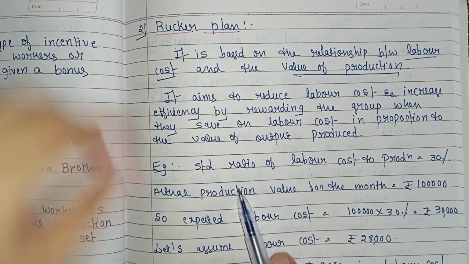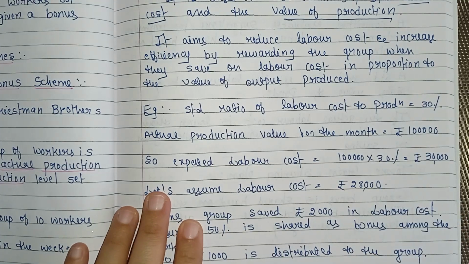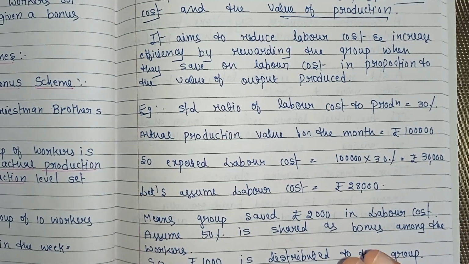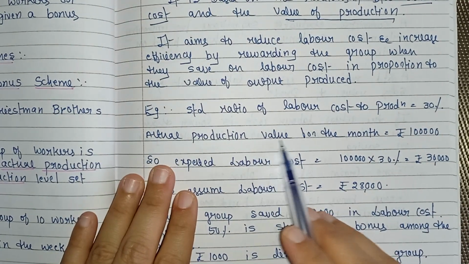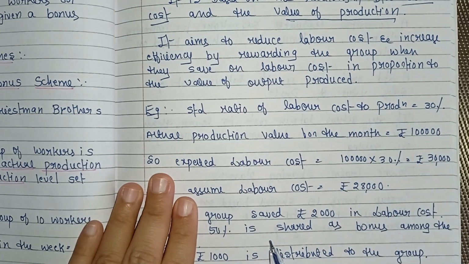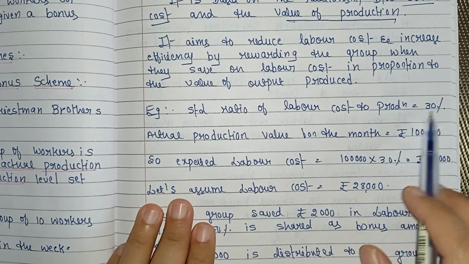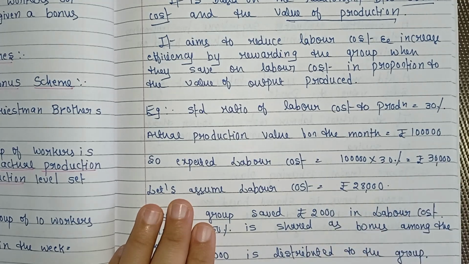For example, standard ratio of labor cost to production is 30%. Means here a standard ratio is set. Clear? And actual production value for the month is rupees 1 lakh. And expected labor cost how much? 1 lakh into 30%, that is 30,000. This is the expected labor cost.